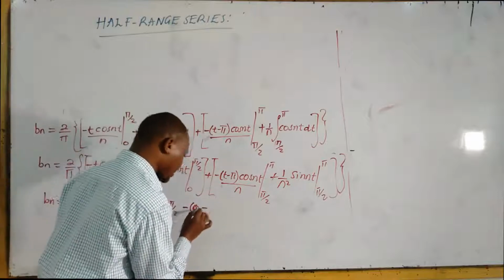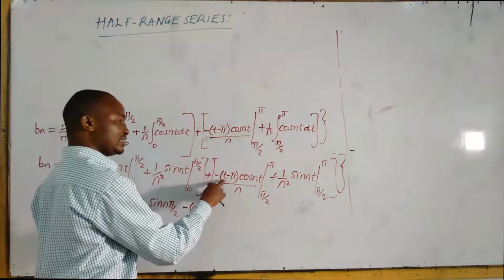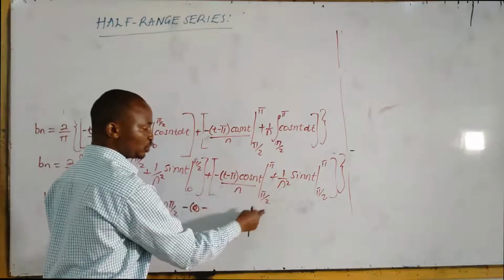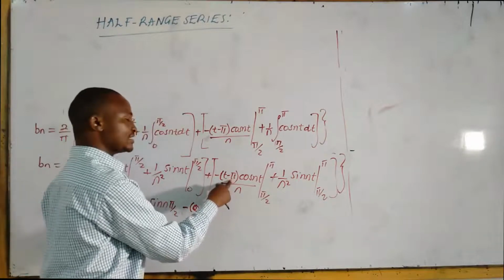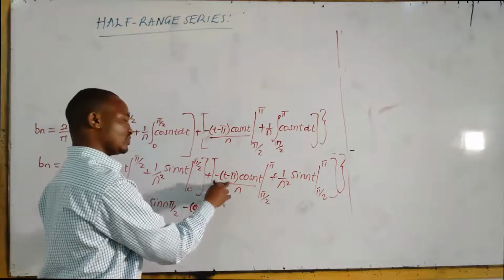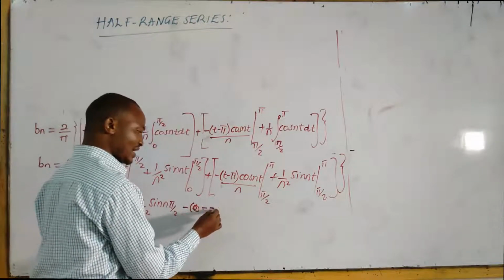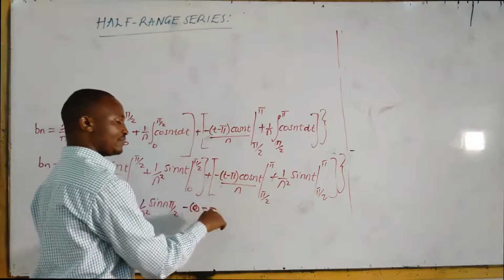So you always subtract the lower limit. So what is the lower limit? Wherever you have t here and here, you put pi over 2. Pi over 2 minus pi is negative pi over 2. So there is another negative. This one is for the lower limit. And this one is because you have pi over 2 minus pi, which is negative pi over 2.